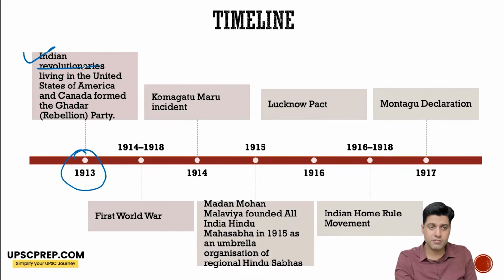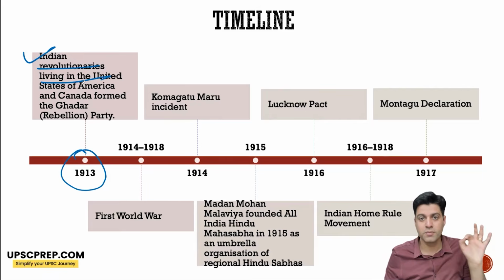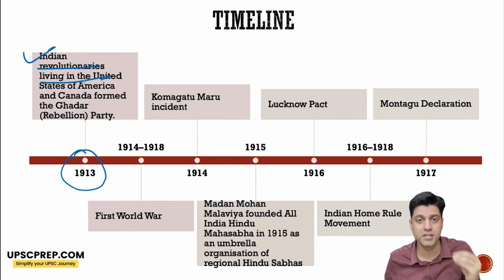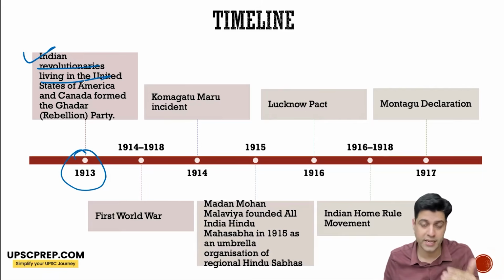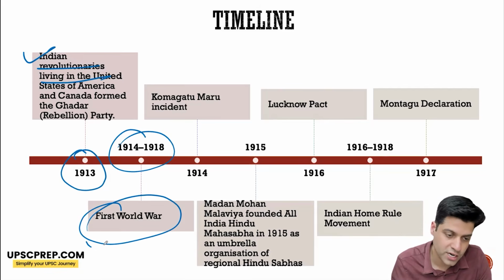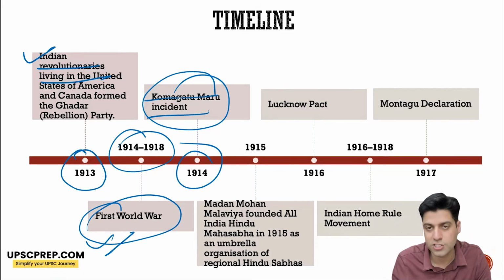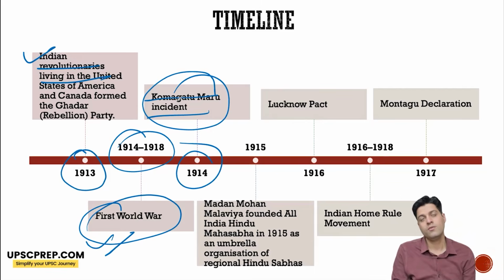1913, Indian revolutionaries who were living in the United States of America and Canada formed the Ghadar Party. The Ghadar Party became a revolutionary party, particularly wanting to overthrow the English government in India, especially by taking advantage of World War One. 1914 to 1918, the First World War started. And in 1914, the Komagata Maru incident happened, where a ship from Singapore, taking primarily Punjabis to Vancouver, was not allowed to disembark when it reached Vancouver.